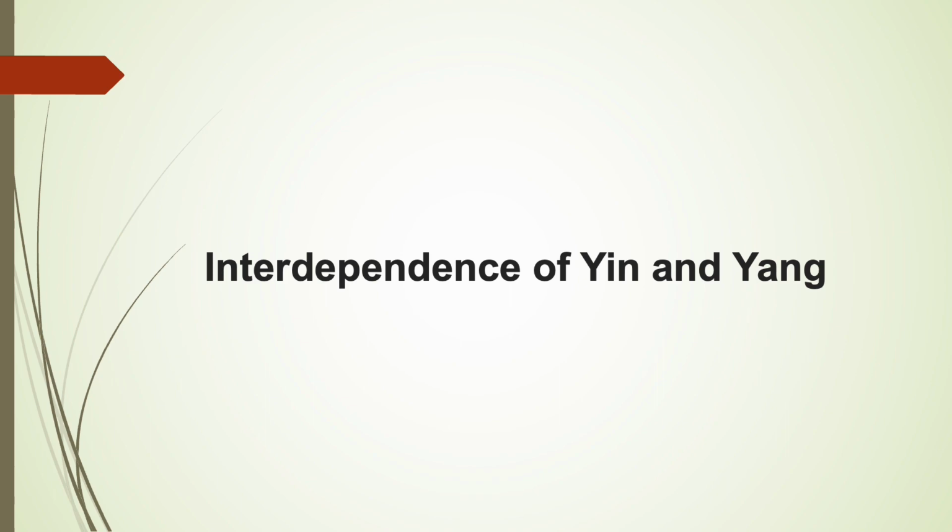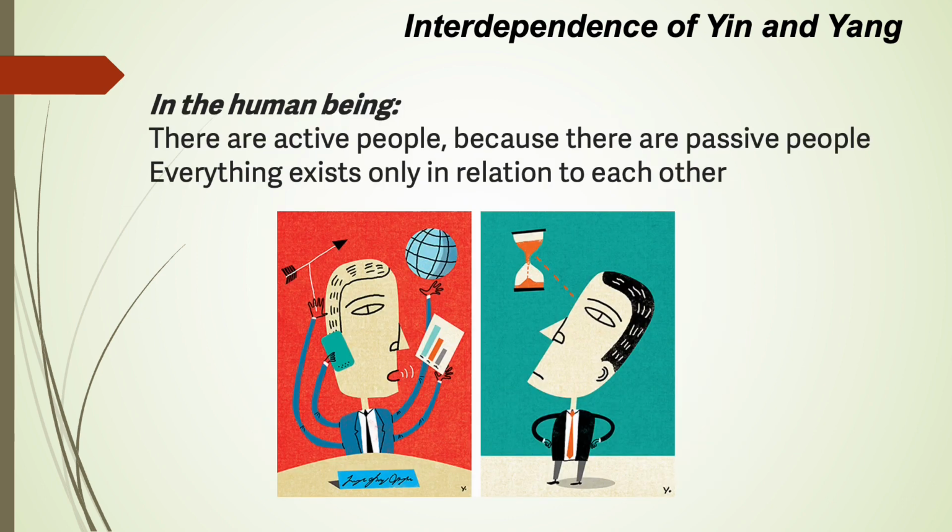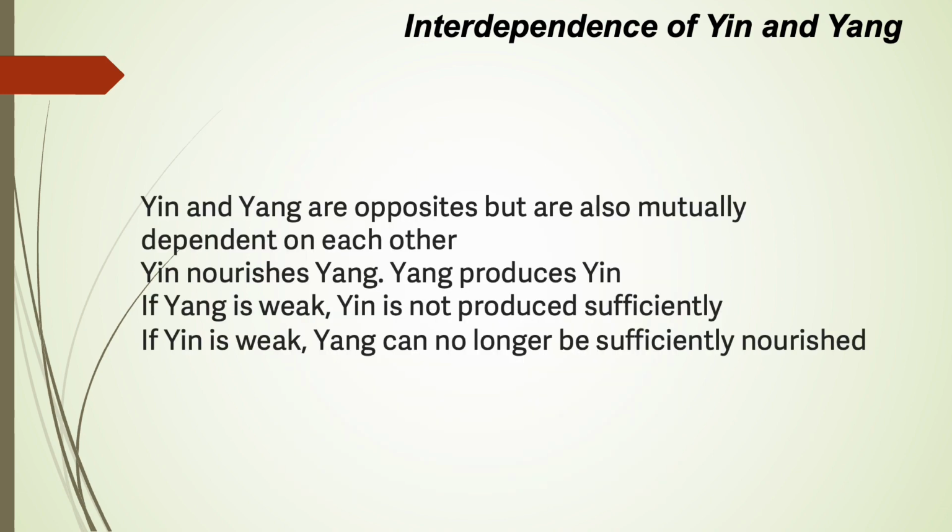Interdependence of yin and yang. Without day, there would be no night. Without winter, there would be no summer. There are active people because there are passive people. Everything exists only in relation to each other. Yin and yang are opposites, but are also mutually dependent on each other.